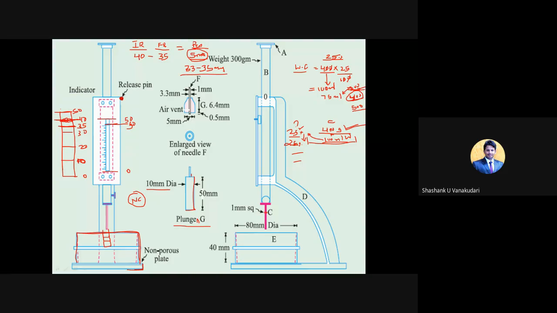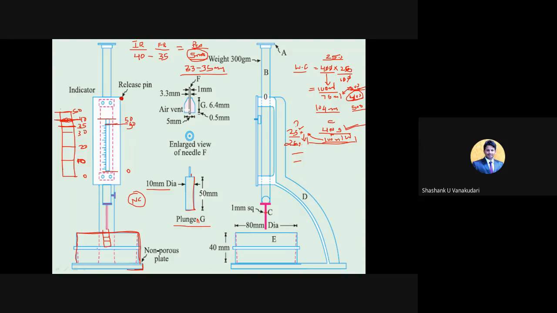At 25% it is 100, and when you take 26%, this 100 ml will now be 104. Correct? So now 400 grams of cement with 26 percent water, that is 104 ml, for 400 grams we have added 104 ml of water.